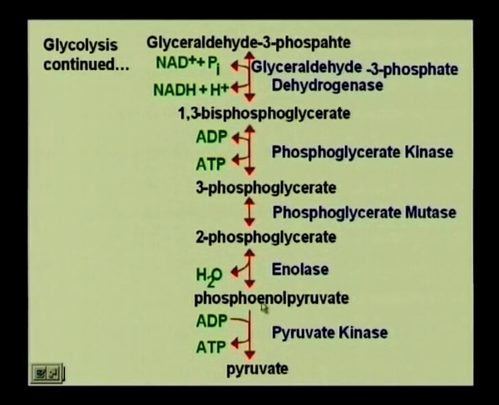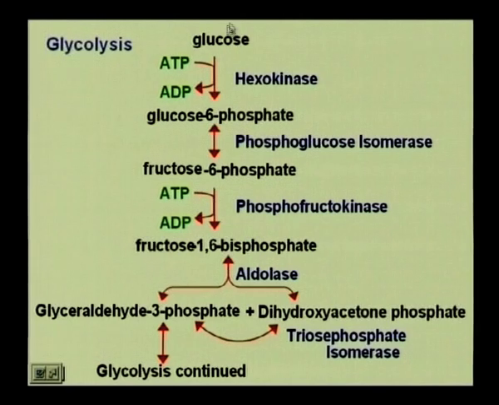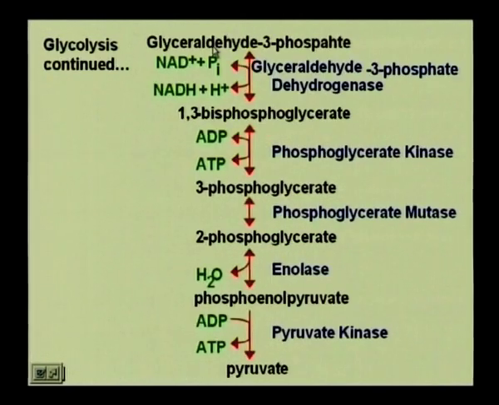After phosphoenol pyruvate, you have the enolic form of pyruvic acid, which then forms pyruvate after the loss of the phosphate. And who takes up this phosphate? ADP. So, that comprises the whole series of steps where glucose is broken down into pyruvate.